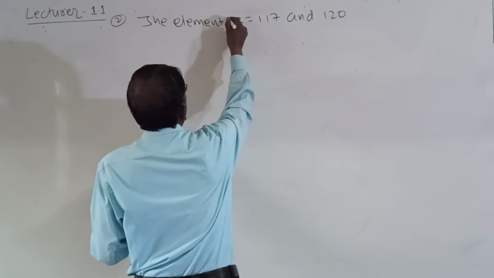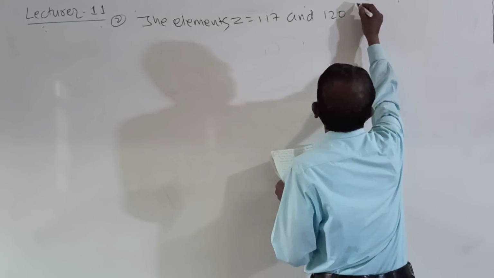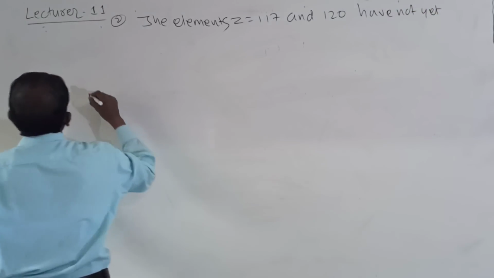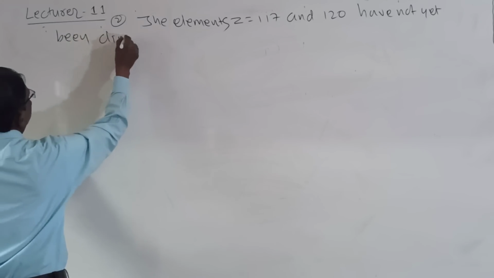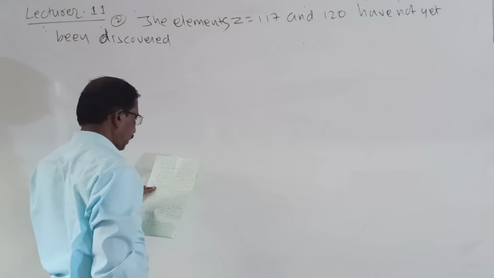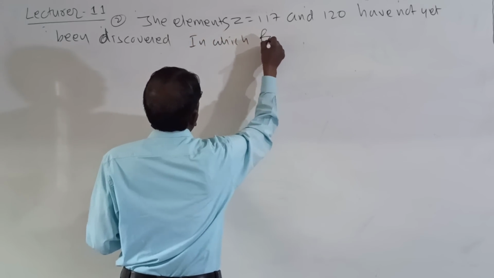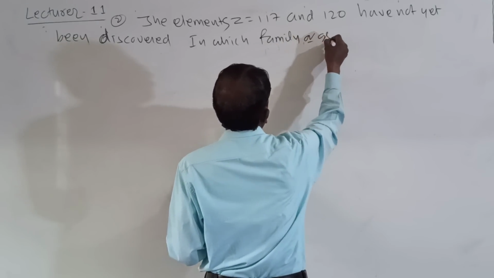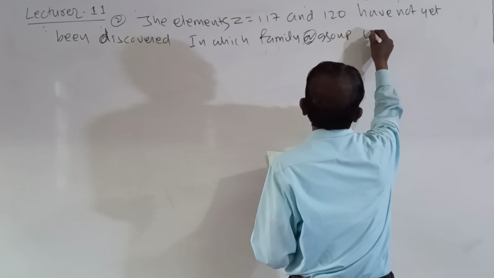The elements Z is equal to 117 and 120 have not yet been discovered. In which family or group would you place the elements